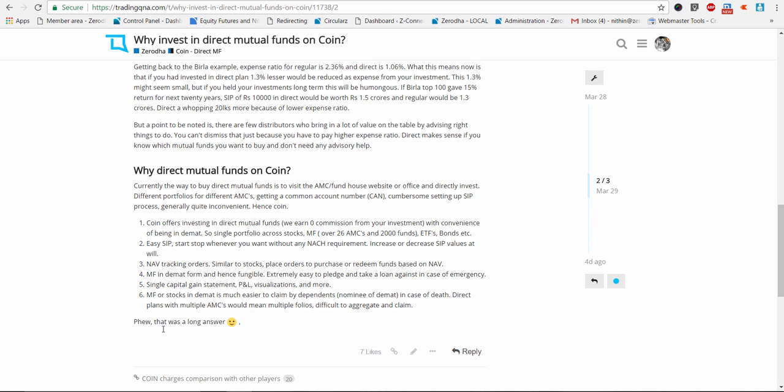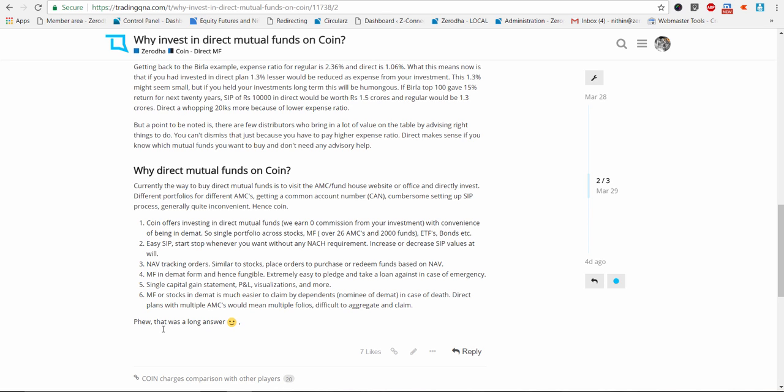Three, and this is just an outlier, but if something were to happen to me today, if I pass away, and all my assets are in my demat account in demat form, it's very easy for my dependents to come and claim it. I know a case where a friend has been trying over the last year to get mutual funds sitting with different AMCs transferred into his name. His dad passed away a few months back and he's still been trying to do that, right?